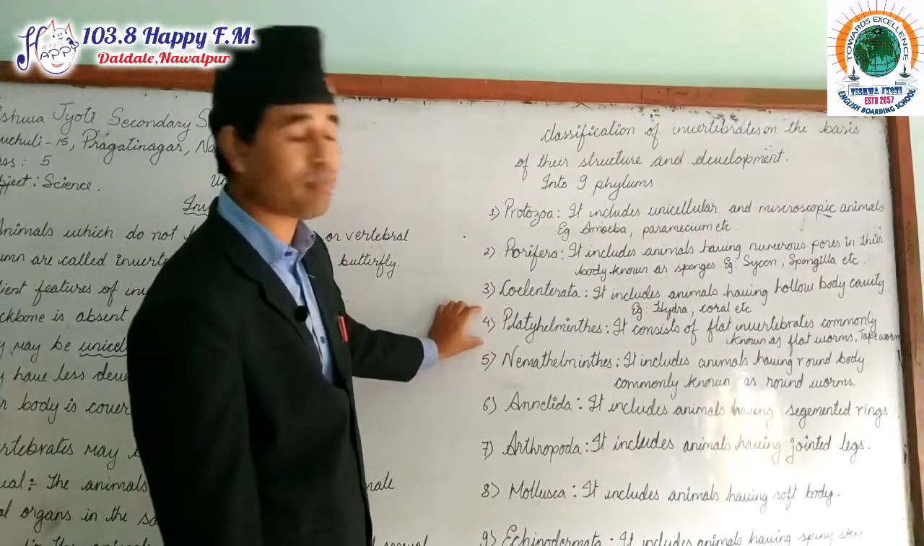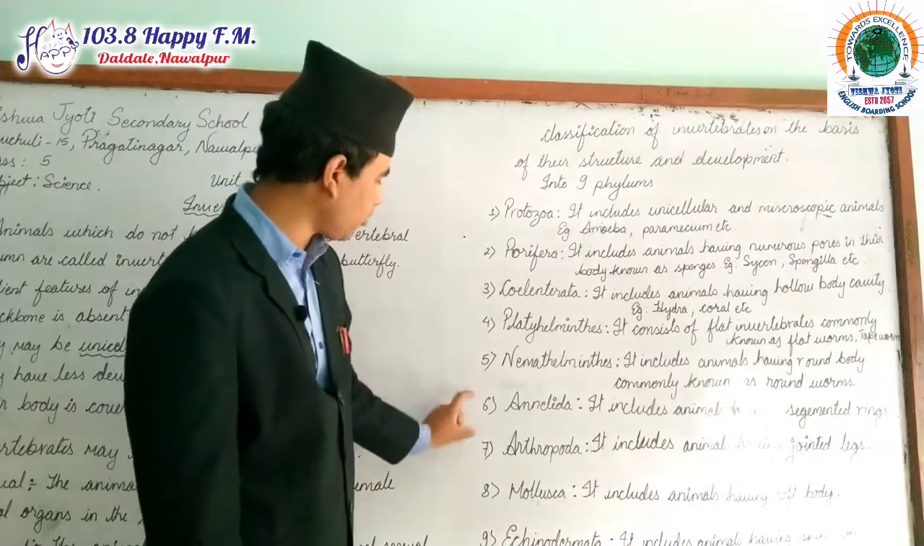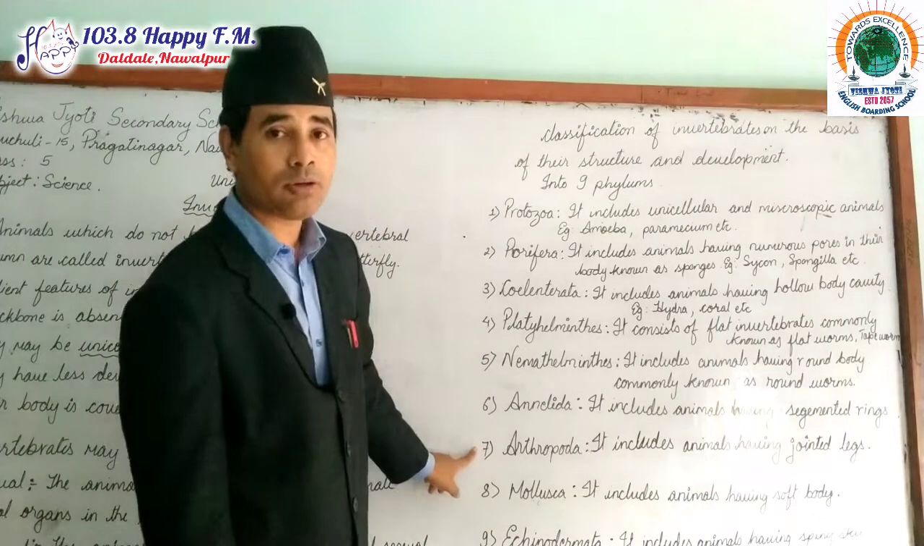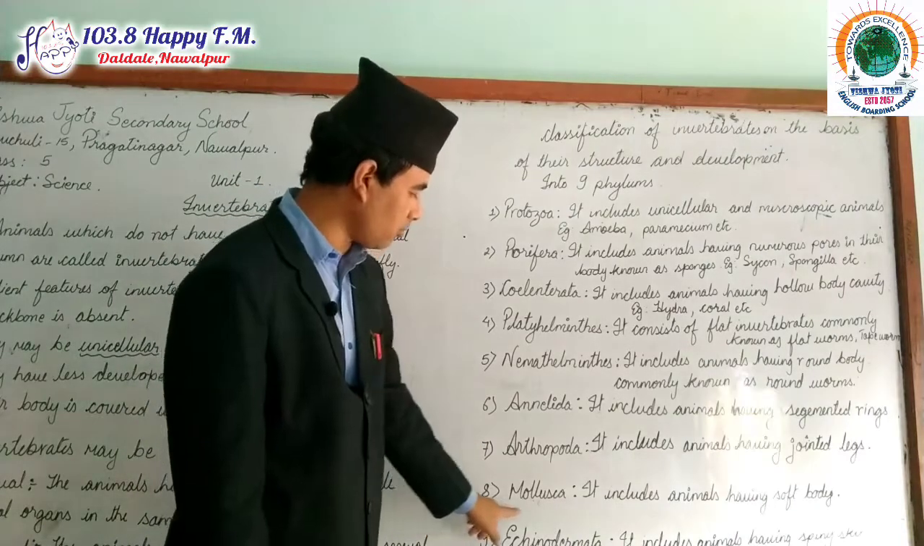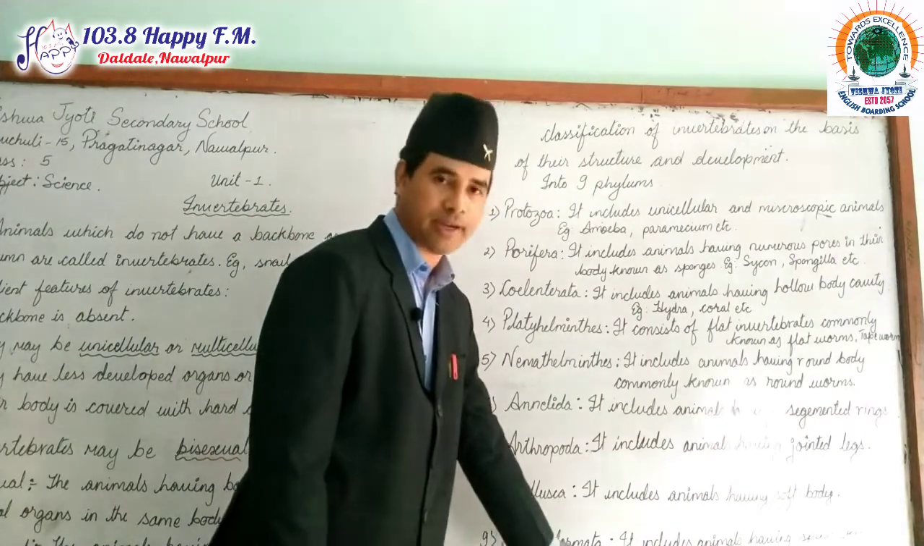Number 4 is called platyhelminthes. Number 5 is called nemathelminthes. Number 6 is called annelida. Number 7 is called arthropoda. Number 8 is called mollusca. And number 9, last one, is called echinodermata.